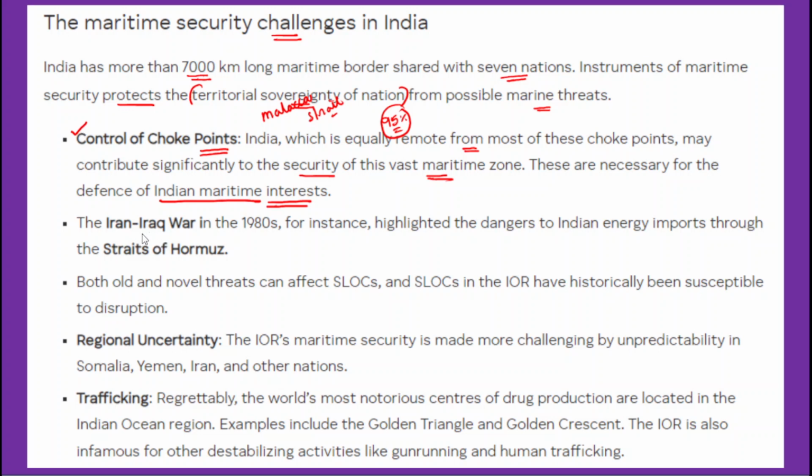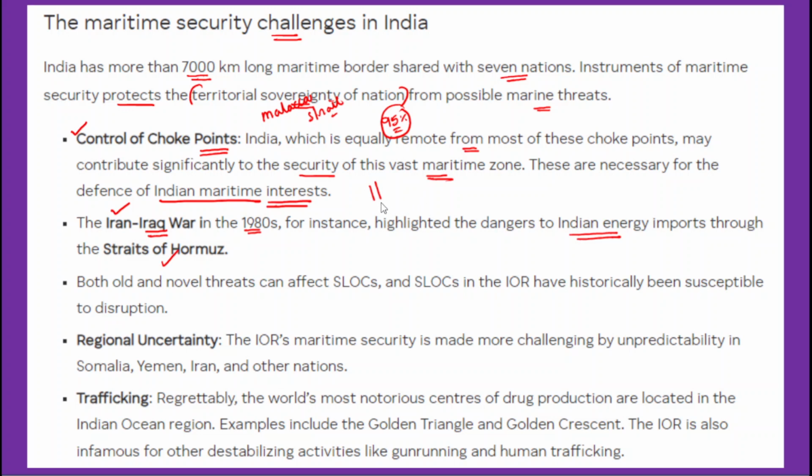After that, we need to mention the example of the Iran-Iraq war that took place in the 1980s. This particular war highlighted the dangers to Indian energy imports through the Strait of Hormuz. Where is the Strait of Hormuz located? I hope you all know about the Persian Gulf.